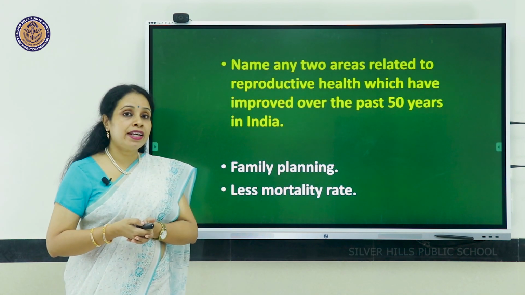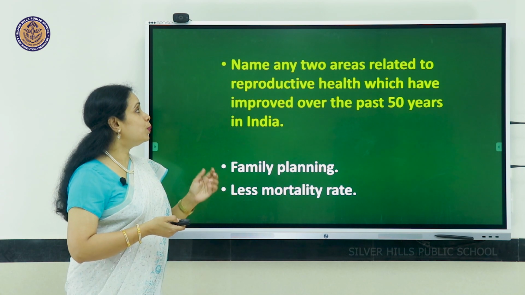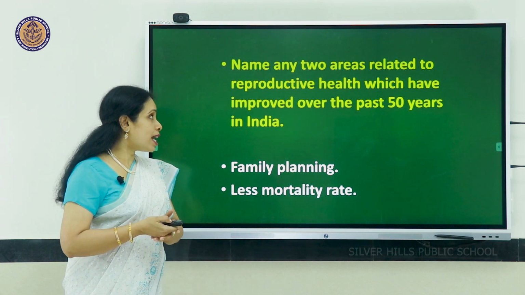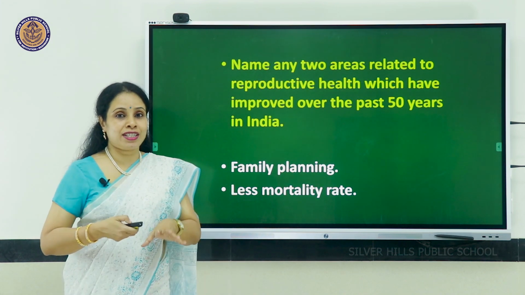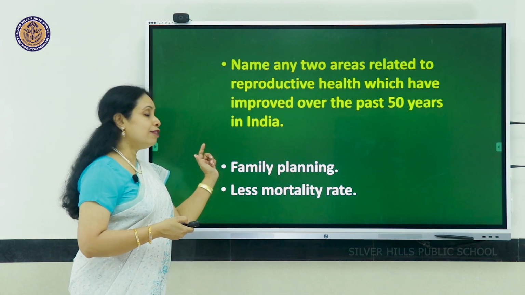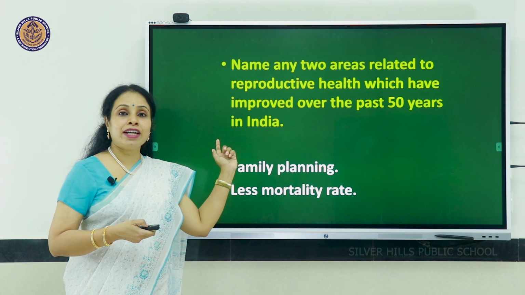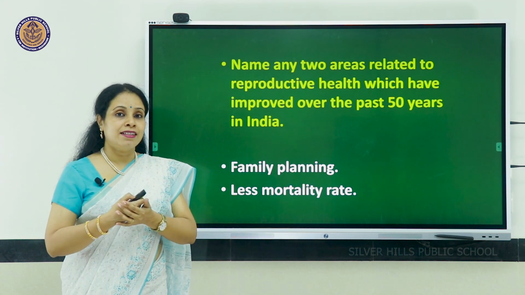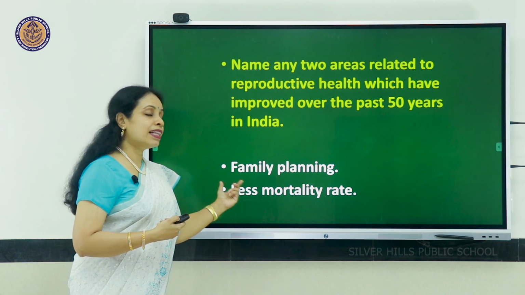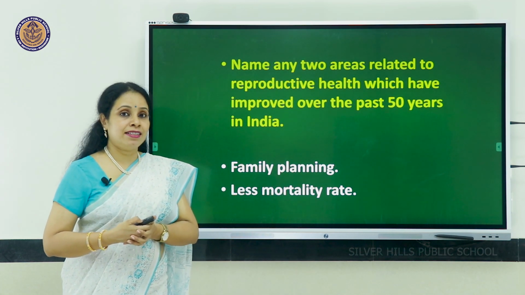Name any 2 areas related to reproductive health which has improved over the past 50 years in our country. One is family planning. We find the number of children is restricted in families. Secondly, less mortality rate.